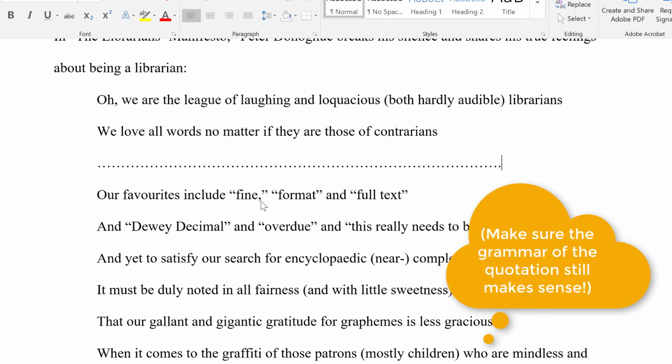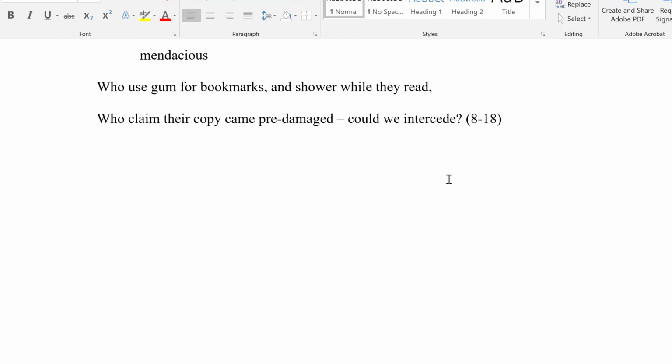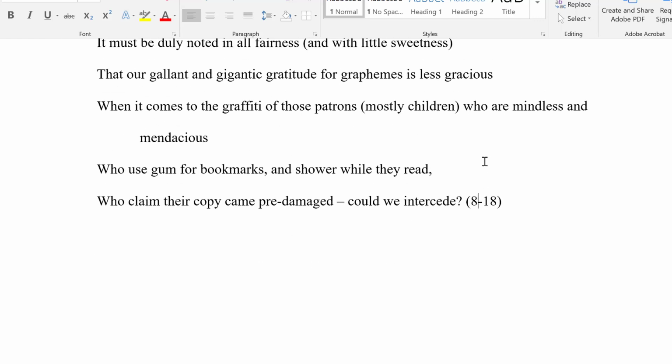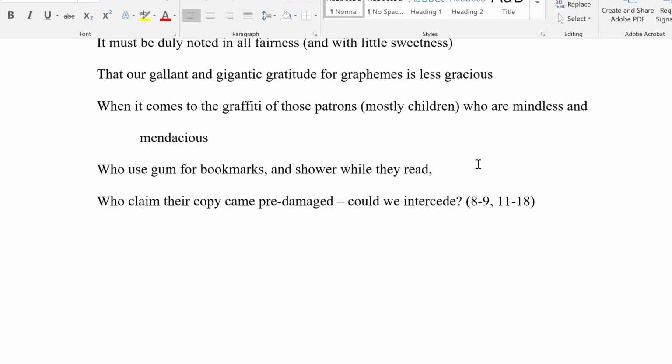Try to make your line of periods roughly the average size of the lines in the poem. It doesn't have to be too exact, but that indicates to the reader that 1 or more lines has been skipped here. Obviously, we will want to adjust the line numbers. So what we would do is we would go here. We still have lines 8 through 9, and then we still have lines, I'm guessing this is 11 through 18 as well. So this would indicate that you have quoted lines 8 to 9 and 11 through 18.